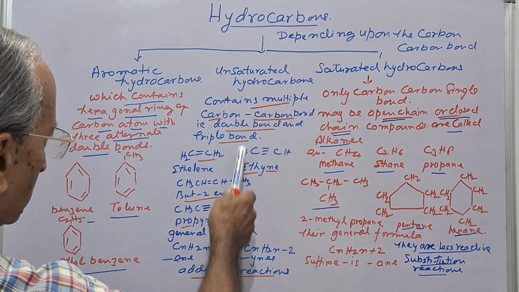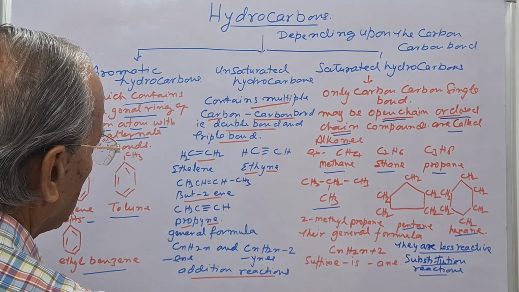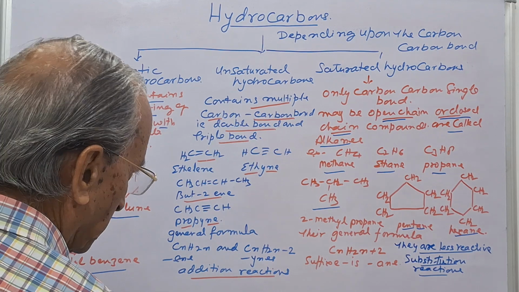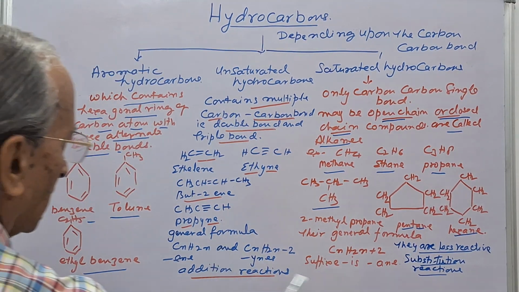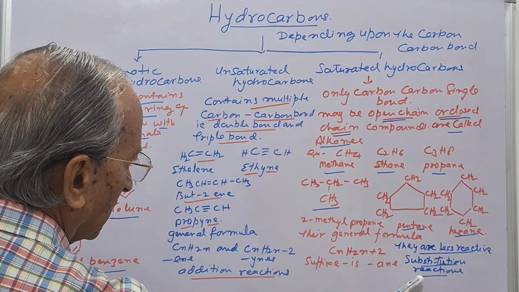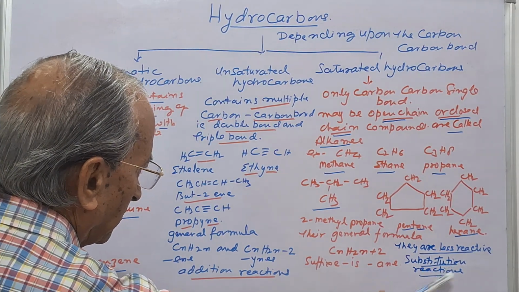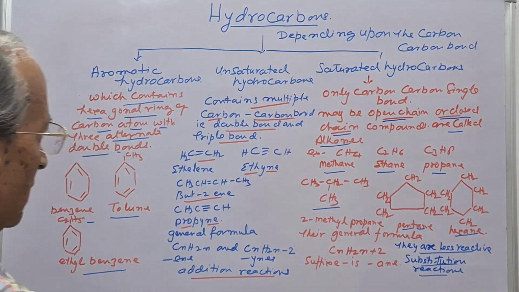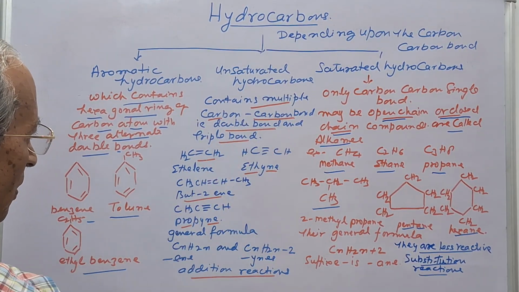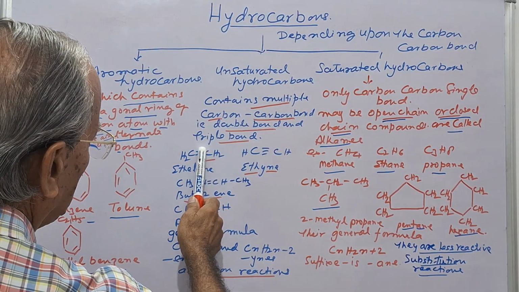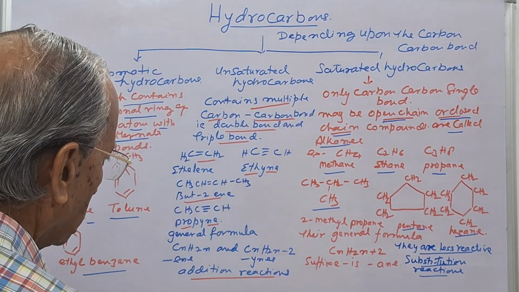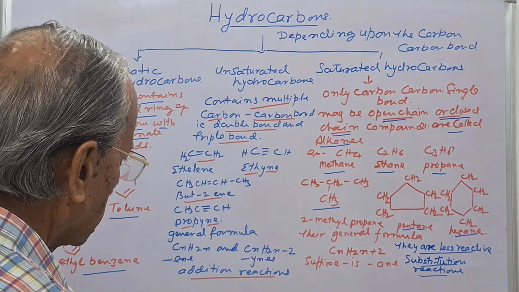Now these are the most reactive compounds because of the double and the triple bond, so they undergo addition reactions. Listen, the saturated hydrocarbons, they are less reactive. Generally they undergo substitution reactions, but in the case of the unsaturated hydrocarbons, they contain multiple bonds, that is double bond and the triple bond, and these are the most reactive compounds. They undergo addition reactions.